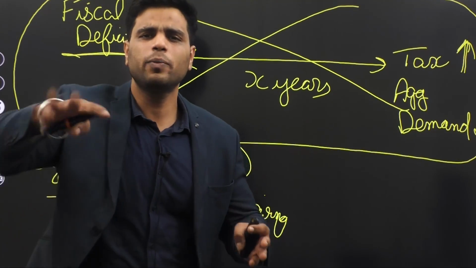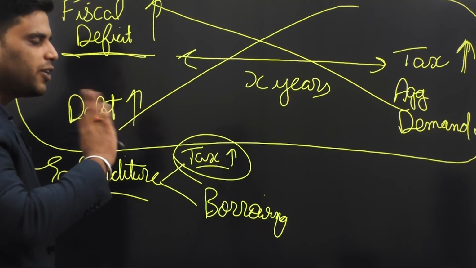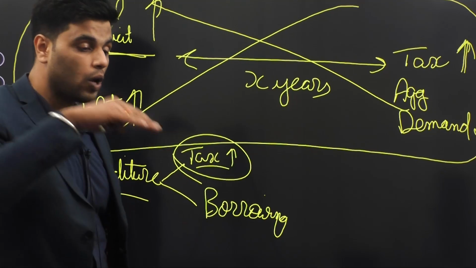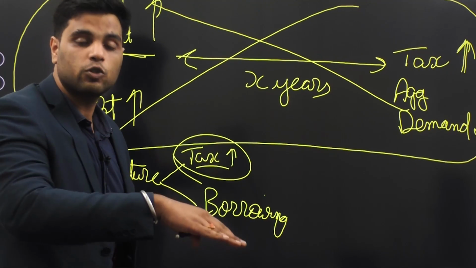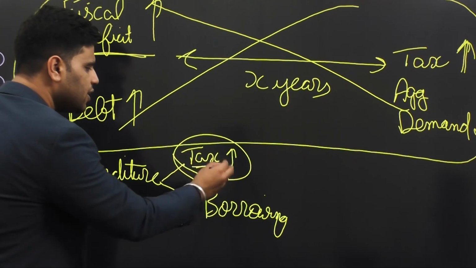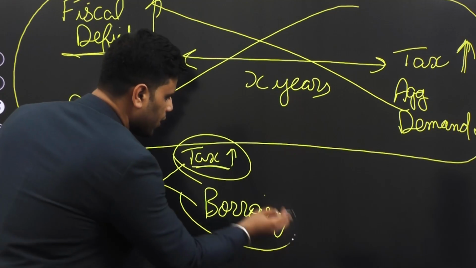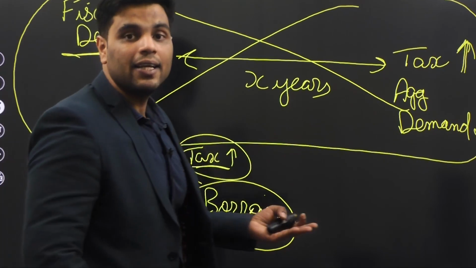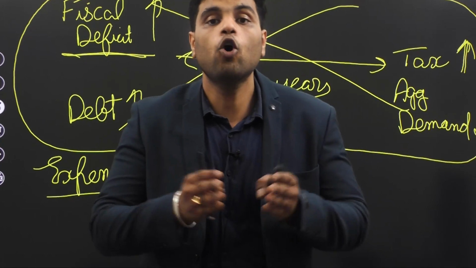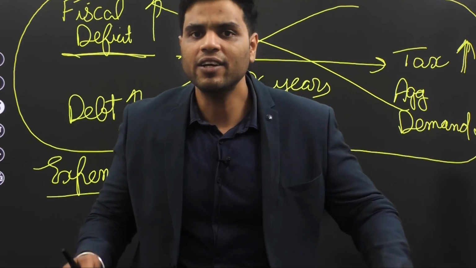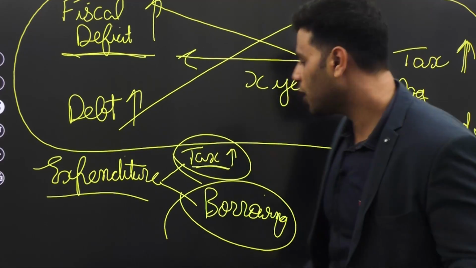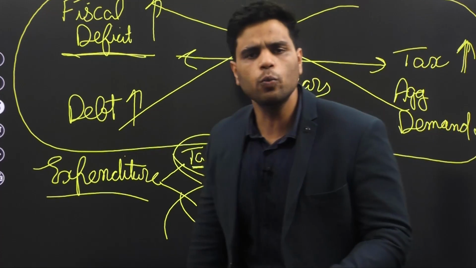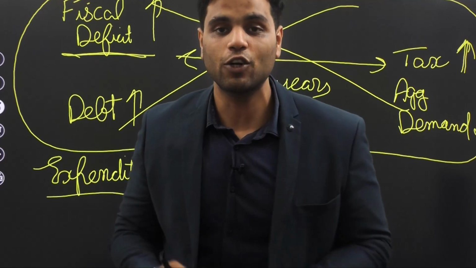Your economy would be similarly placed, but you think that you can't reduce aggregate demand. You can't actually give people less money to spend. So you think that we won't increase tax revenue. We would increase our borrowings. Now, when you increase your borrowings, you're thinking that people now have more money to spend. Why? Because you haven't increased taxes. You have financed your expenditure through borrowings and you have kept taxes low. So now you're assuming that people would have more money to spend.